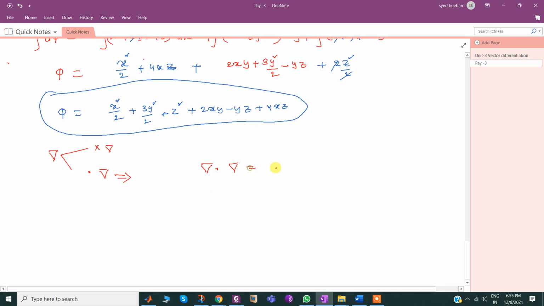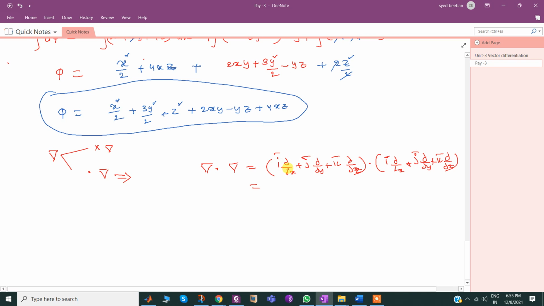Now, if I write the particular values, i bar dou by dou x plus j bar dou by dou y plus k bar dou by dou z, dot product i bar dou by dou x plus j bar dou by dou y plus k bar dou by dou z.